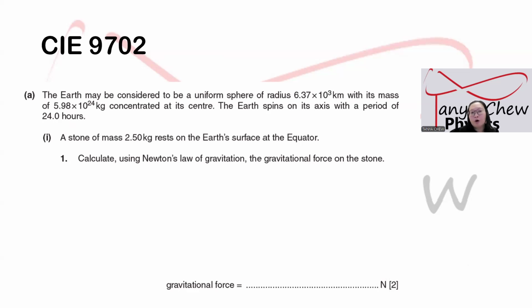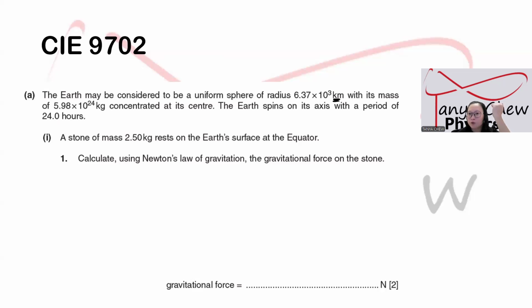Let me read the question. The Earth may be considered to be a uniform sphere of radius 6.37 times 10 to the power of 3 kilometer. Be careful with the kilometer, one of the prefixes. With its mass of 5.98 times 10 to the power of 24 kilogram concentrated at its center. So the Earth spins on its axis with a period of 24 hours. First part, a stone of mass 2.5 kilogram rests on the Earth's surface at the equator. First, calculate using Newton's law of gravitation the gravitational force on the stone. How many marks given? 2 marks.